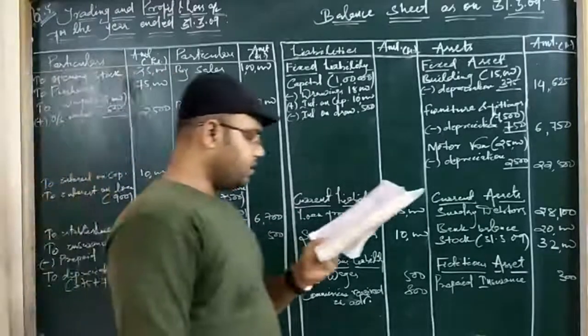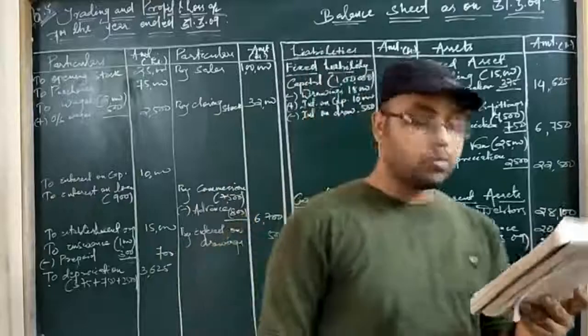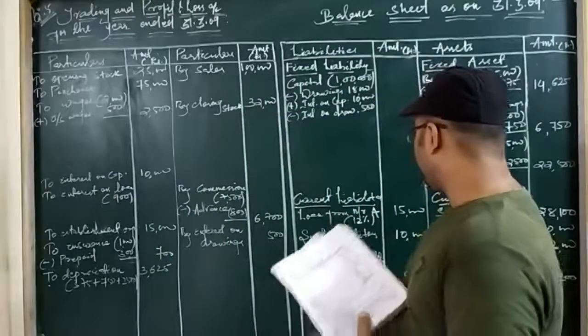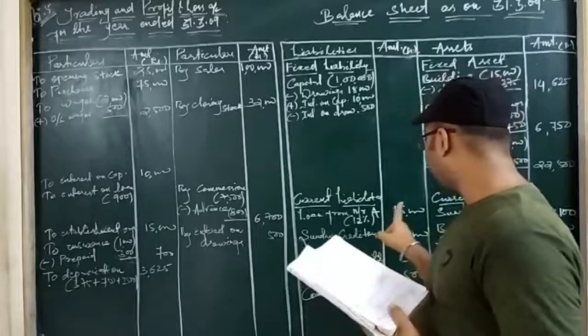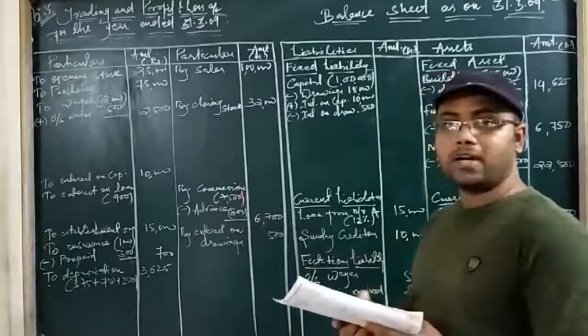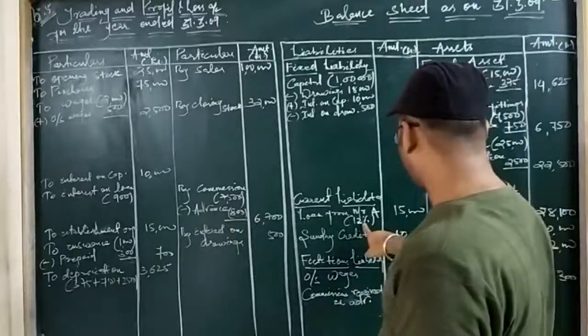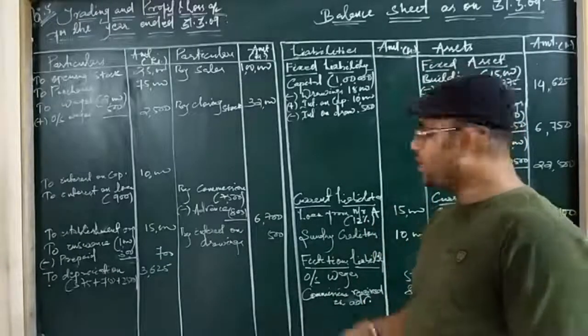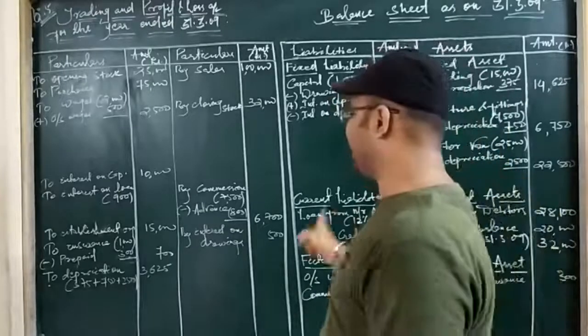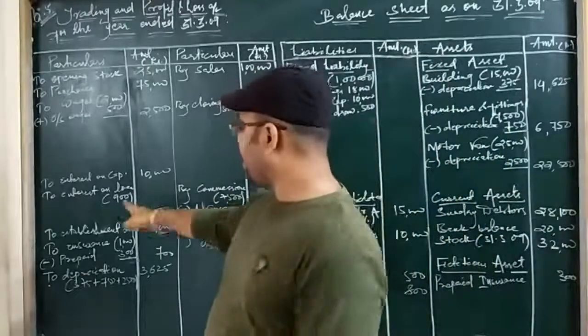Then next given is balance of interest due on loans is to be provided for. As I told you, the loan taken from Mr. A is 15,000, and he has said that the balance of interest is not provided. So 12% of 15,000 is 1,800. You can calculate or check also. But we have already paid 900.